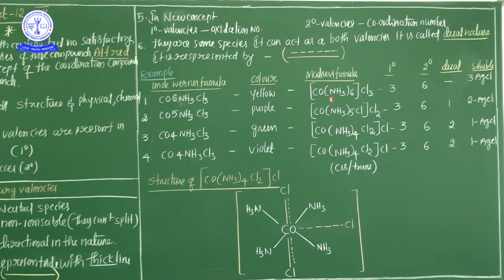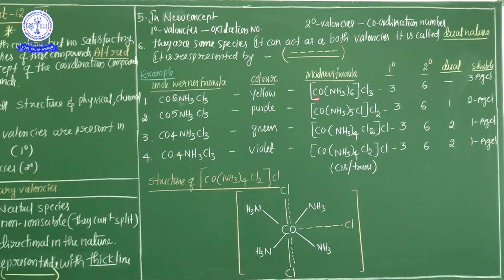So carefully see. Here the primary valency, Cl3, is the primary valency. Why is Cl3 the primary valency? According to the modern concept, the ionic sphere acts as the primary valency. Because this Cl3 can easily ionize. The species that can easily ionize in aqueous solution is the primary valency. That's why here the primary valency number is 3, because Cl3 easily ionizes.